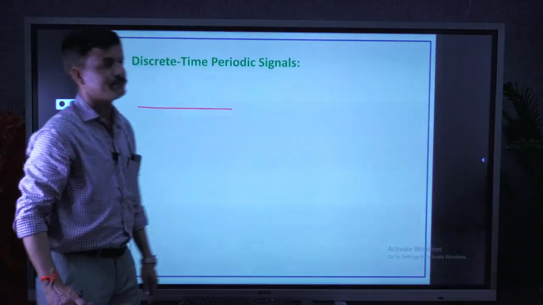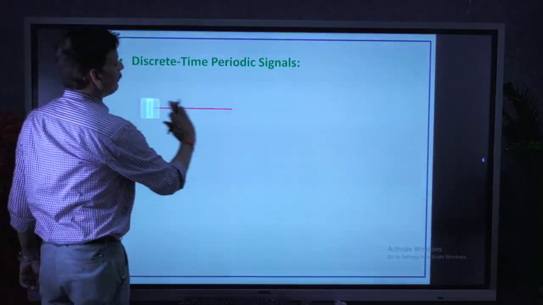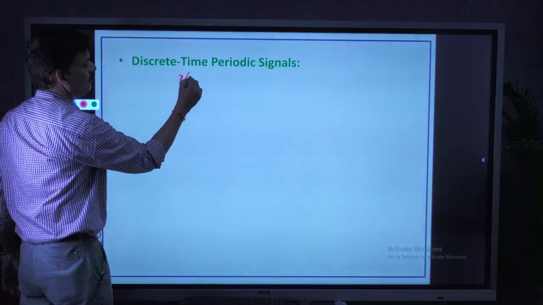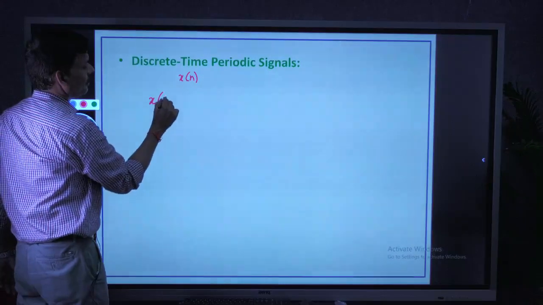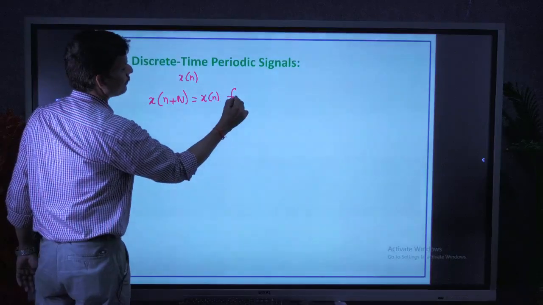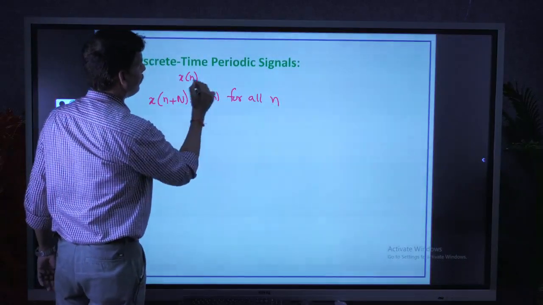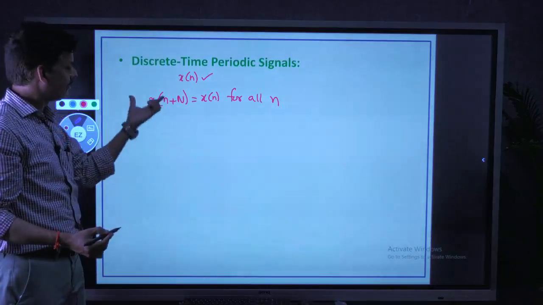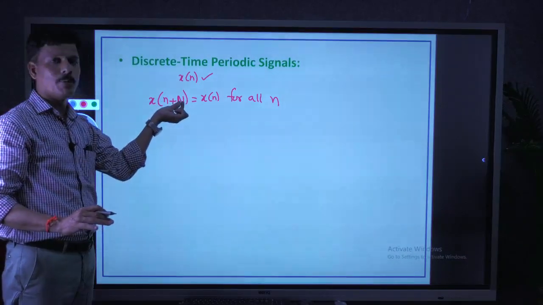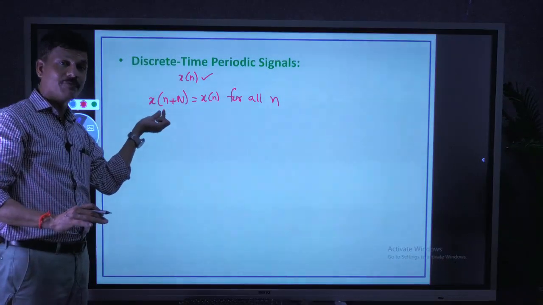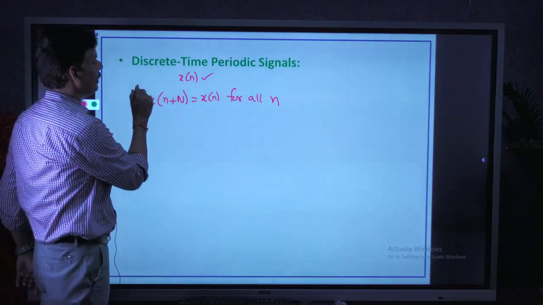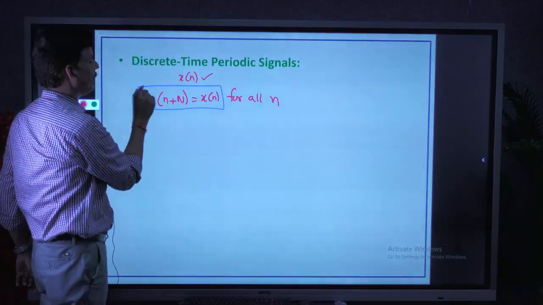Let us see the definition. A discrete time signal is said to be periodic, again, if it satisfies the condition x of n plus capital N is equal to x of n for all n. Any discrete time signal is denoted with x of n. The concept is the same, but the notation is different. Here x of n is shifted by an amount N on either side. Even after shifting, it should be equal to the original for all values of n. Then the discrete time signal is said to be periodic.